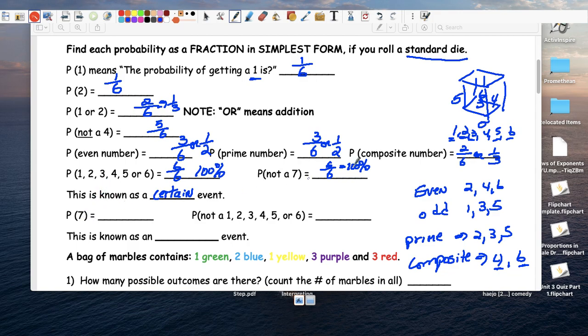What's the probability of getting a 7 on a rolled number cube? 0%. There is no 7. So what's the probability of getting a number not 1? No 1s, no 2s, no 3s, no 4s, no 5s, nor 6. Again, 0%. So this is impossible.